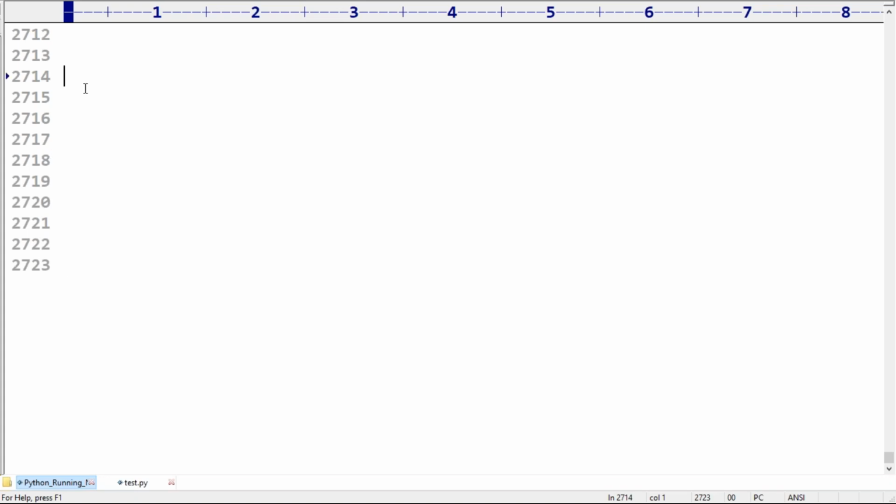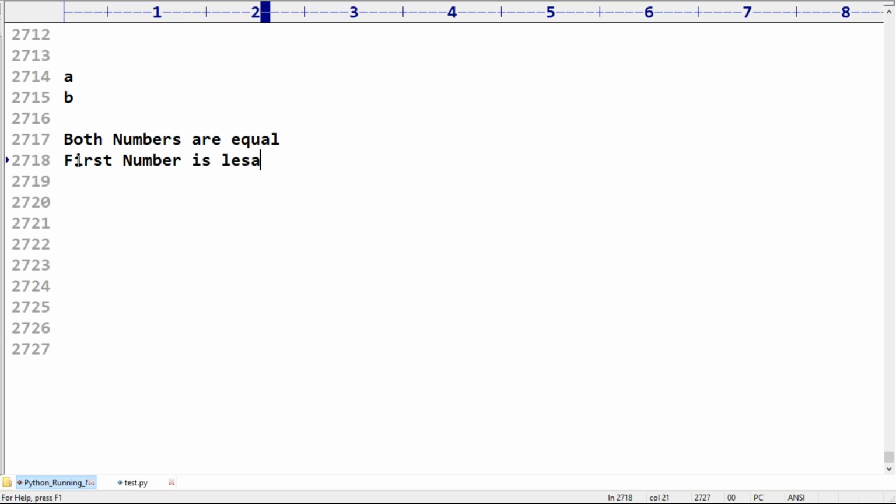Next, I have two numbers, A and B. My requirement here is, if both are equal, I want the response "Both numbers are equal." If both are not equal, maybe A is less than B, then my response is "First number is lesser than second number."